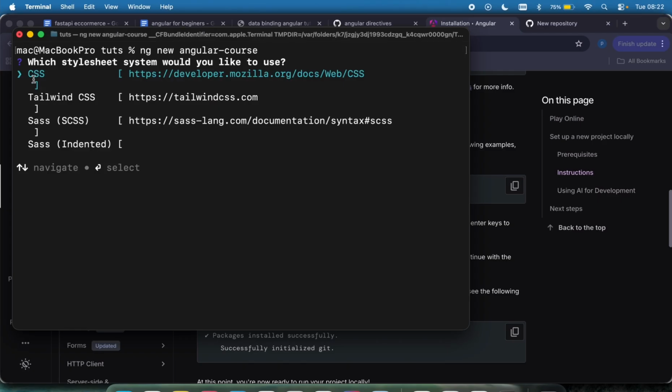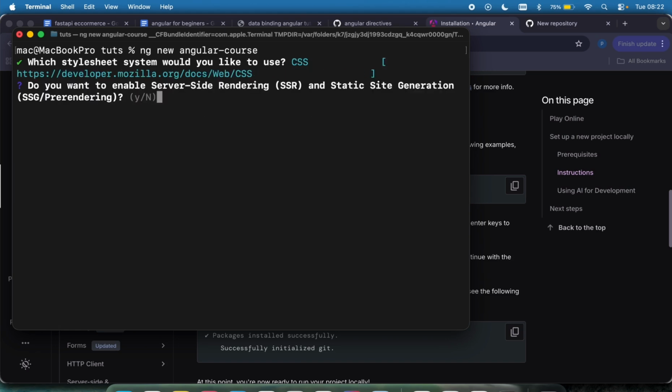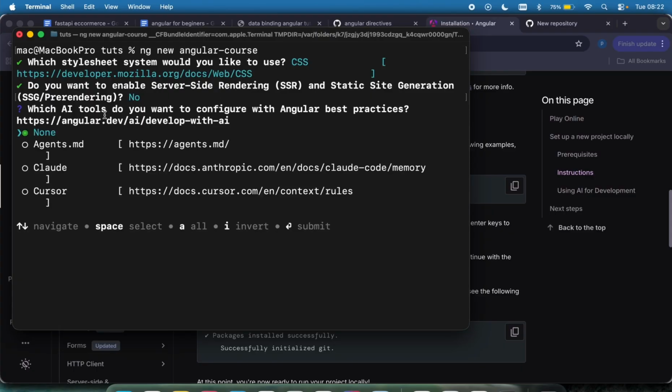You can choose CSS, Tailwind, SAS, and this other one. So let's just stick with CSS. And then it's asking me if I need server-side rendering, which is no. Let's keep it simple. And then it's asking me, do I need AI integration, like an agent, cloud?